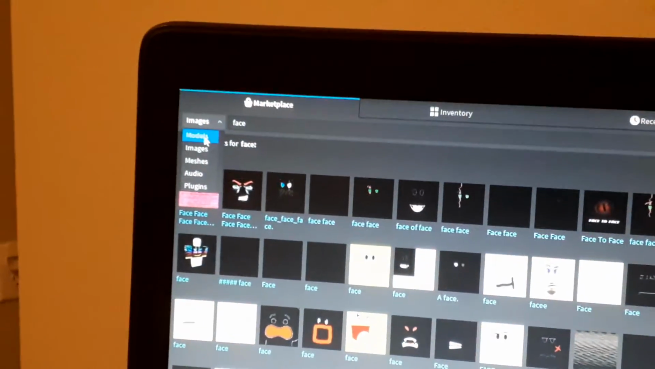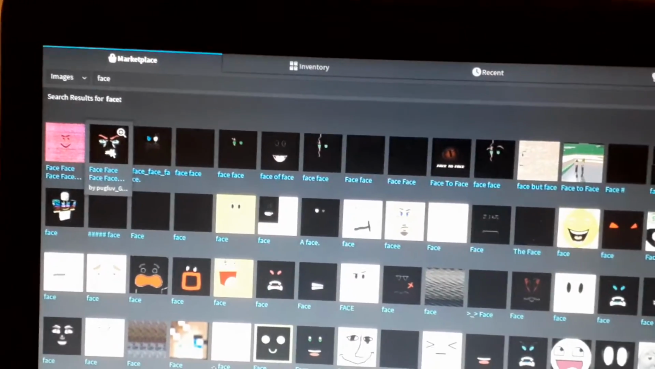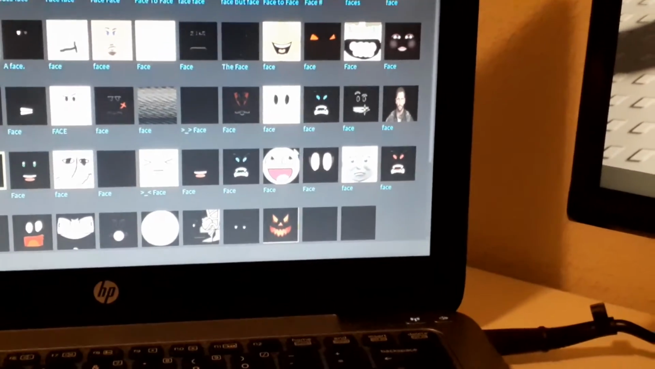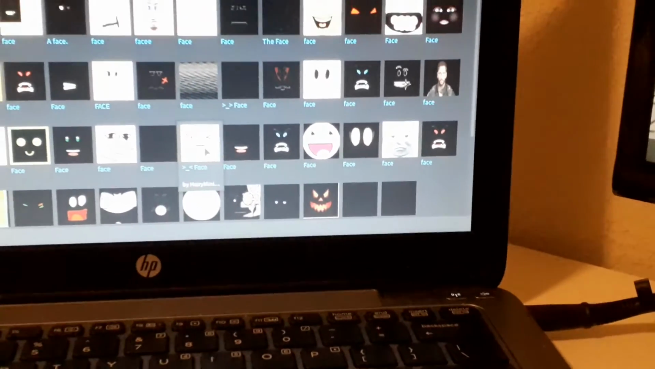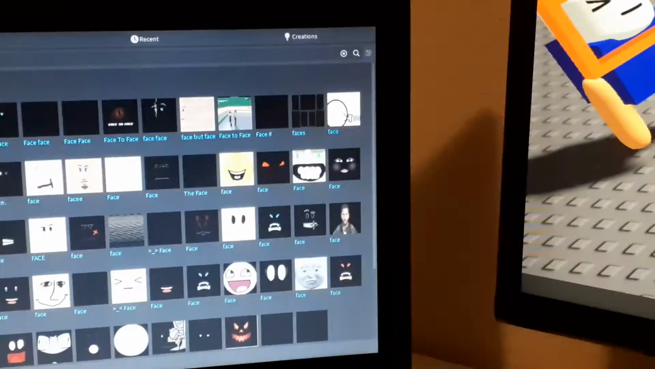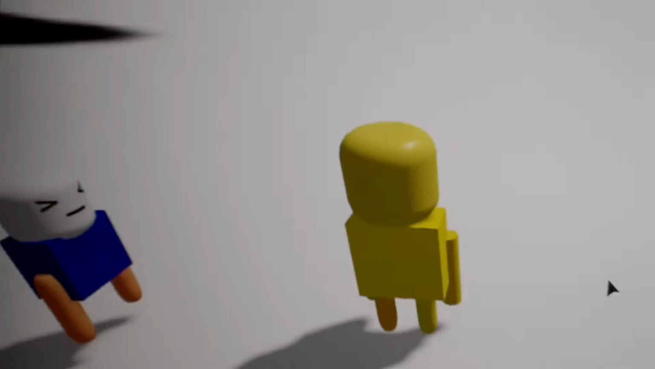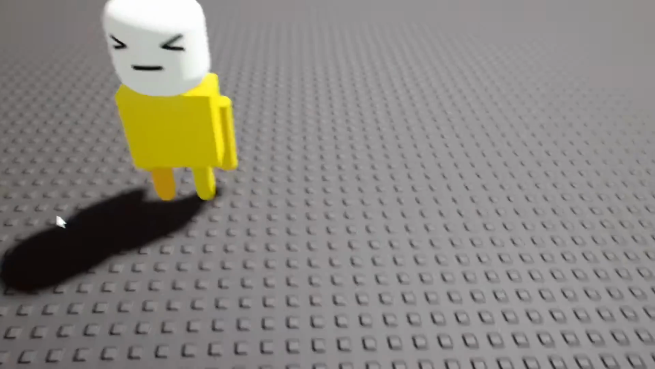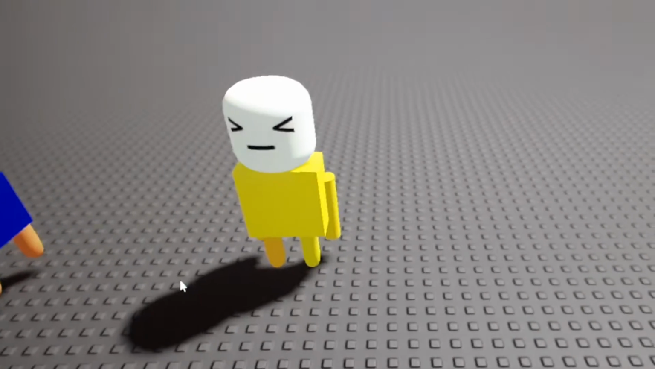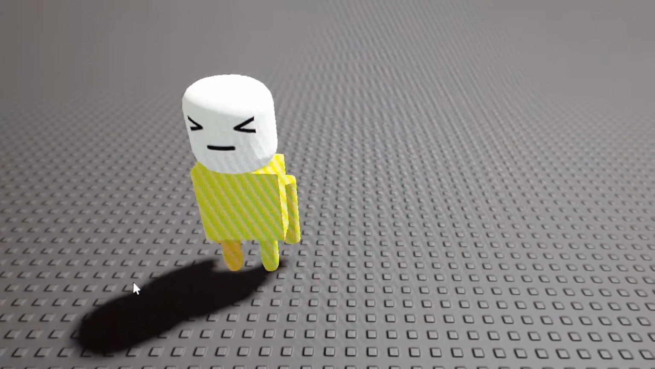What you want to do is go on Toolbox, and instead of models, you're gonna go on images, and you're gonna search up face. Let's just say I want this face right here. So I'm gonna double click on it, and put it on the little character. I'm gonna click on it, and now it has this face. And that's just how you make a simple character in Roblox Studio.